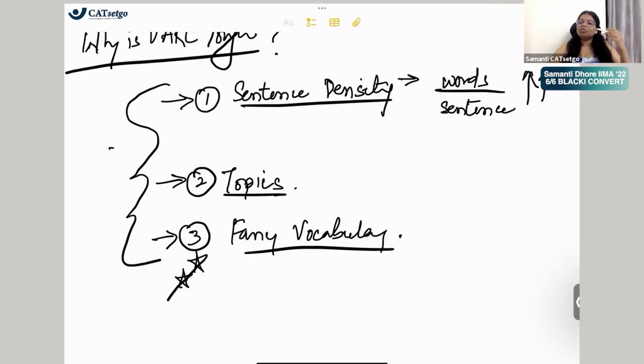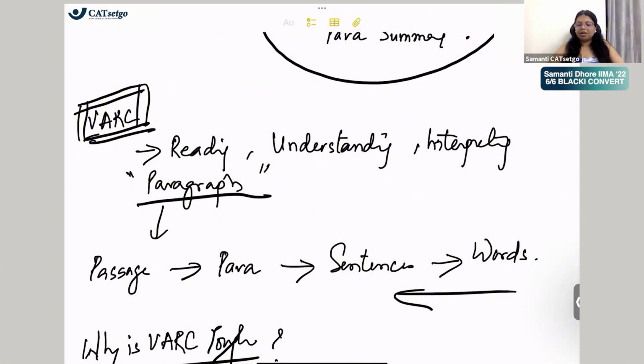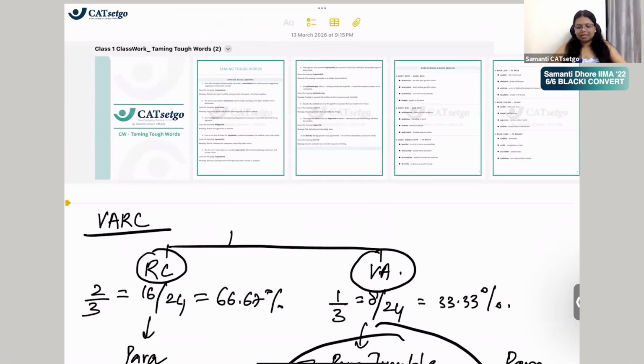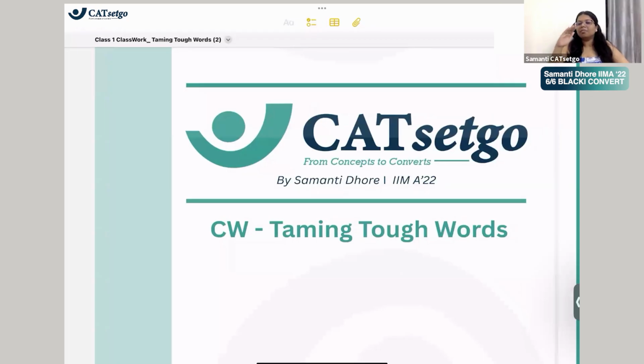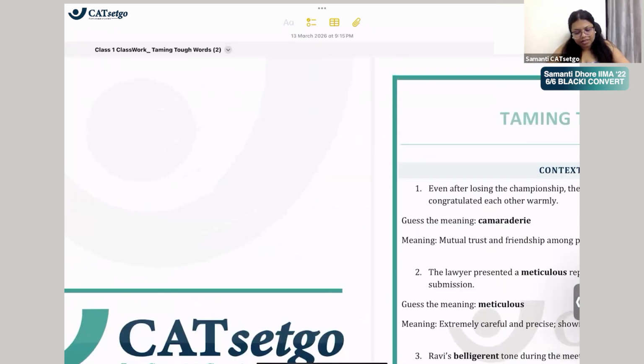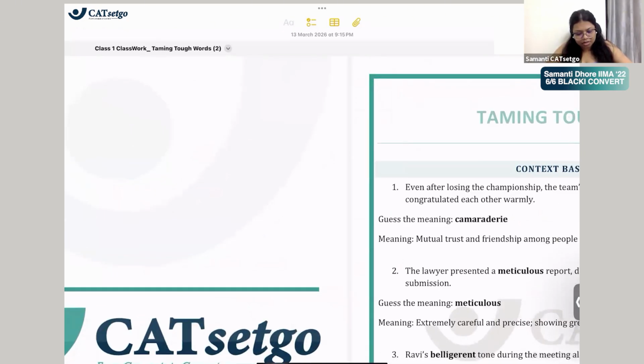Okay, we're going to learn tools and exercises that will make vocabulary easier for you, which will not be about you sitting and learning a word meaning, but you learn how to decode a word's meaning, right? And that is why our today's first class in vocabulary in VARC is about taming tough words. इसलिए मैंने ऐसे dramatic सा नाम दिया है इसको कि taming tough words. जो भी फैंसी वर्ड है जिनका मीनिंग नहीं पता, उनका मीनिंग हम कितना इजीली सीख सकते हैं इज व्हाट दिस क्लास इज ऑल अबाउट.